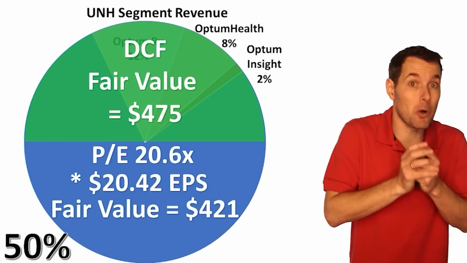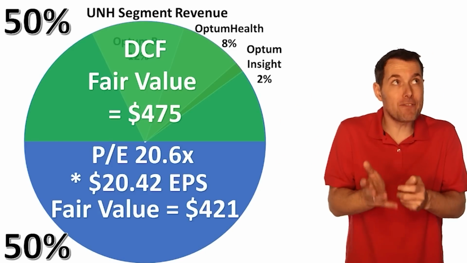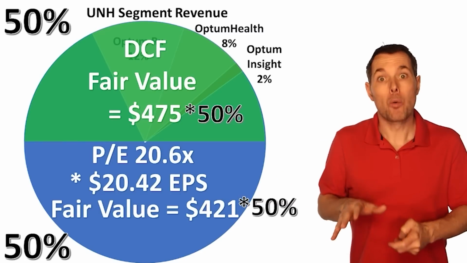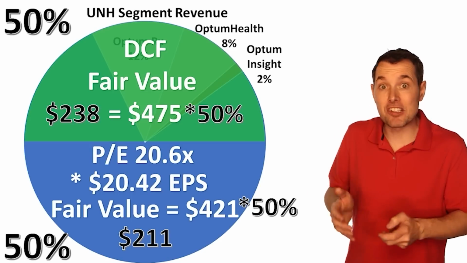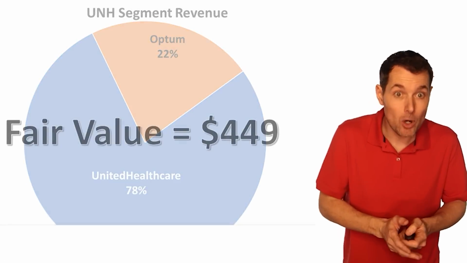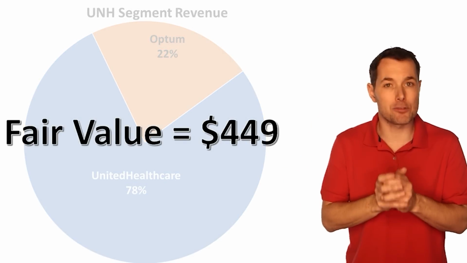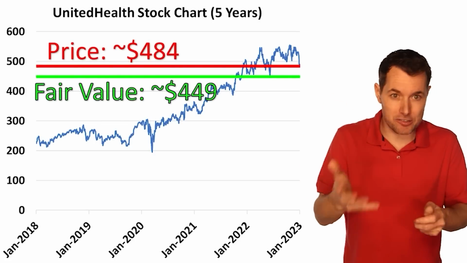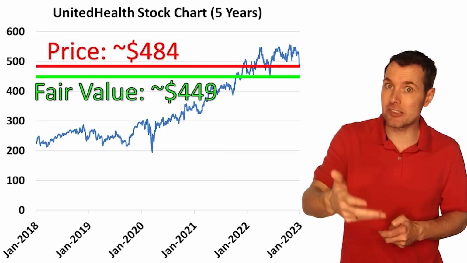But when we mix that into our pie, that top section is only 50% of the total value of the company. So we take the fair value for each section and multiply it by 0.5, or divide it by 2, however you want to do it. That gives us the fair value for each individual company. When we total those up, we get a total fair value for UnitedHealth stock of $449 per share. The current price is about $480 or so, and the fair value is right around $450. So we'd like to see this pull back just a bit.